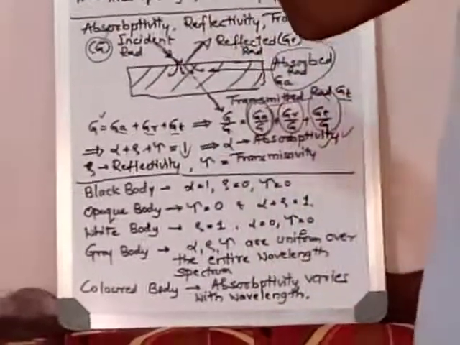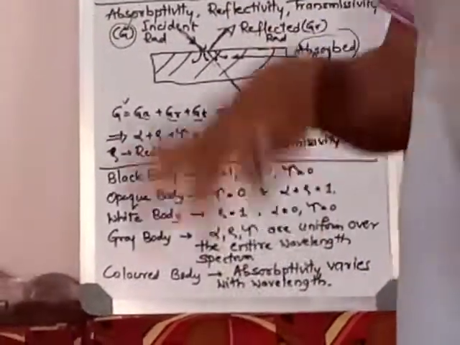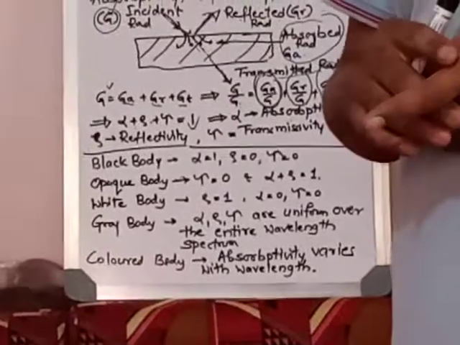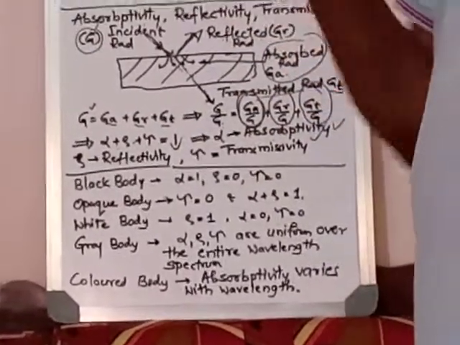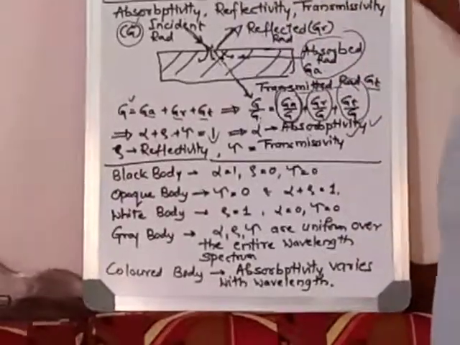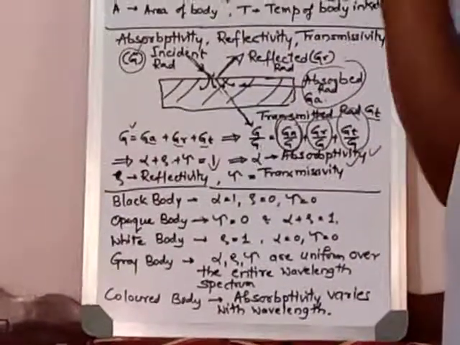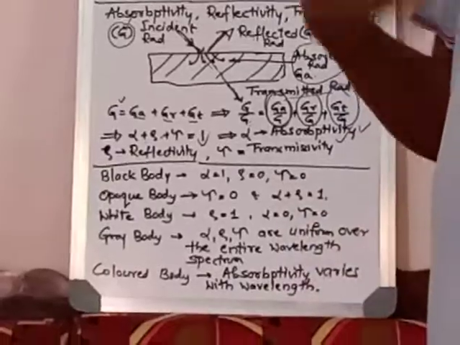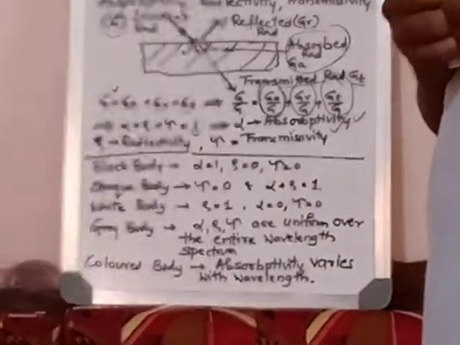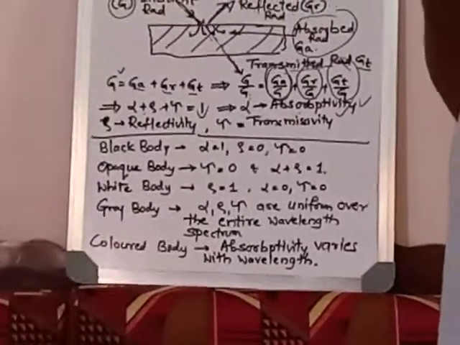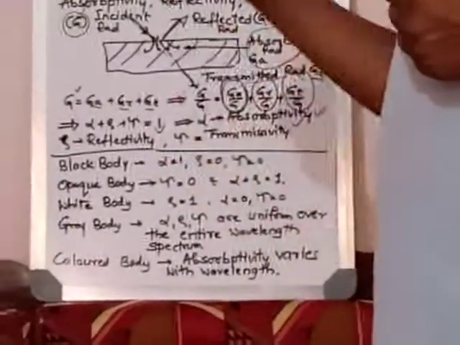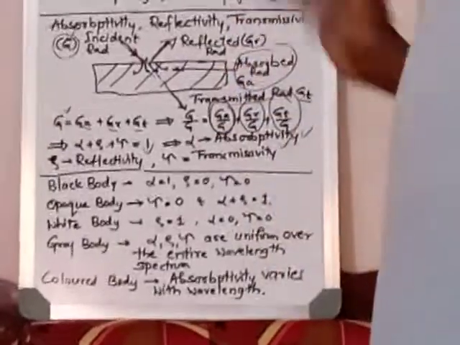All the incident radiation is absorbed. That is called a black body. A very good example is a cavity. In a cavity, a ray passing in will disappear, just like a giant in the olden stories, it will eat up everything. So alpha is equal to 1, and tau and rho are 0.